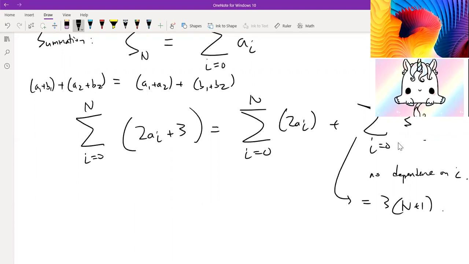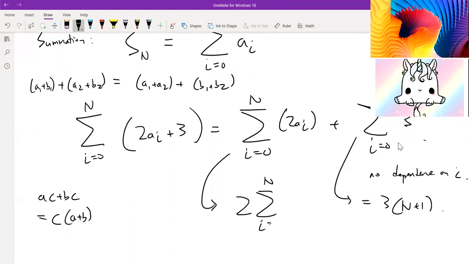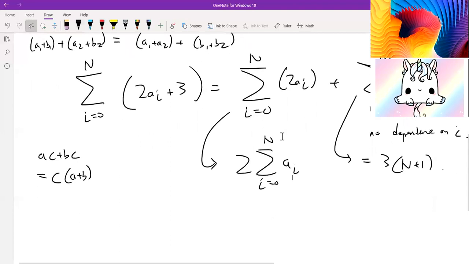By the distributive and factoring principle of addition, we know that, for example, ac plus bc is just equal to c times a plus b. We just factor out the common factor of c. So in this case, 2 is a constant. It's in every single term we're adding here. So just pull the 2 out. You can write this sum as 2 times the summation from i equals 0 to n of ai. So essentially, we rewrote this summation in terms of 2 times Sn plus 3 times n plus 1. So that's a pretty neat trick of why summations are useful.